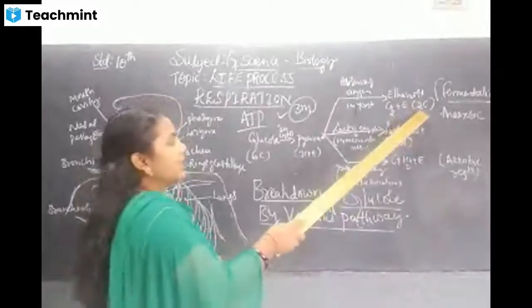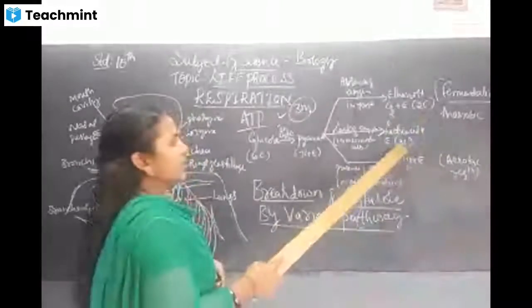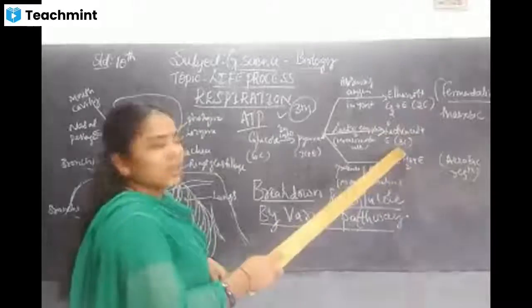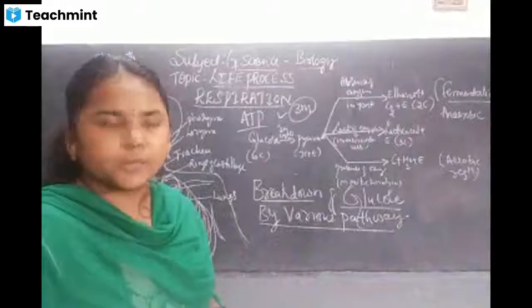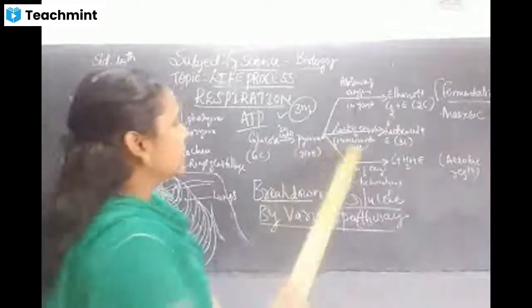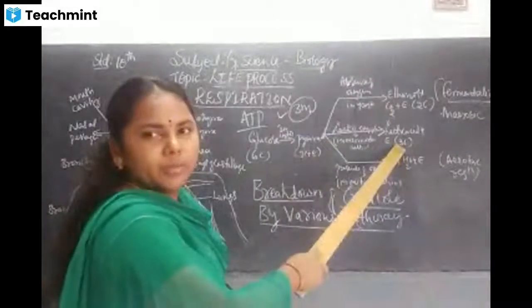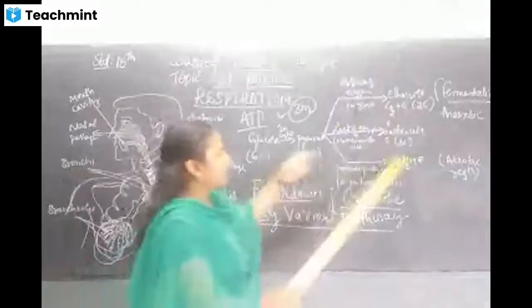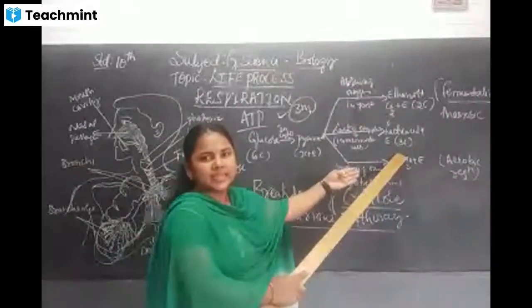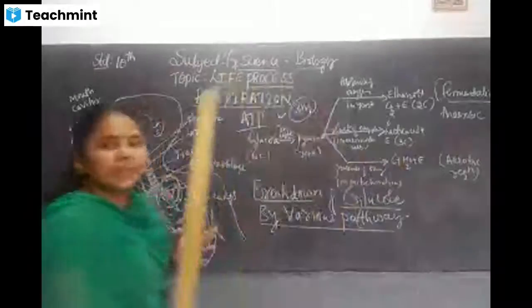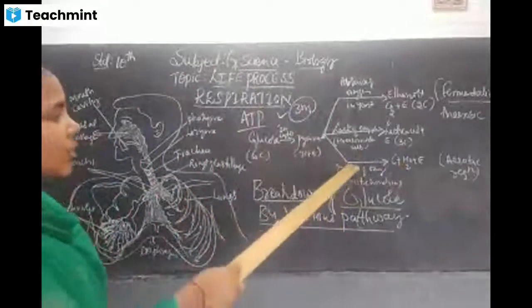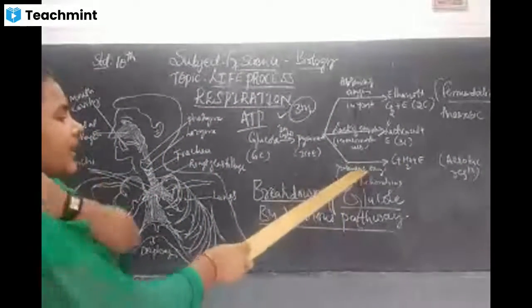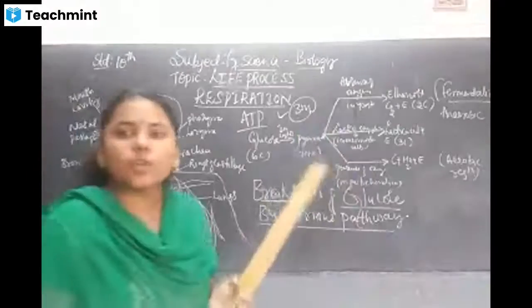Here you see the energy from 2 carbon molecules. Here the 2 carbon molecules are again converted into 3 carbon molecules. The first stage converts 3 carbon into 2 carbon, and again 3 carbon molecules will be released. And finally, there is some oxygen that is going to be liberated. So that is the presence of oxygen.